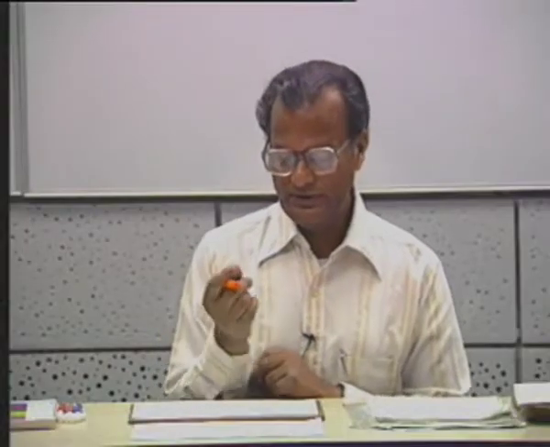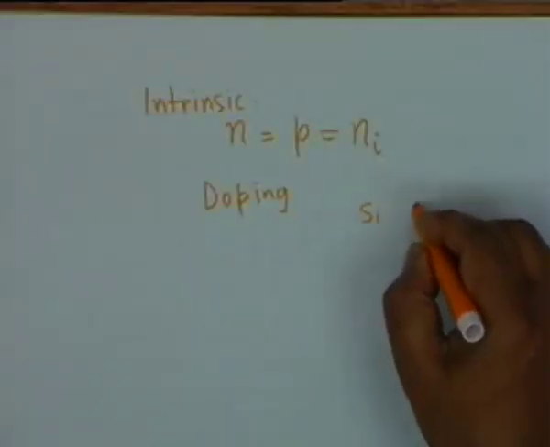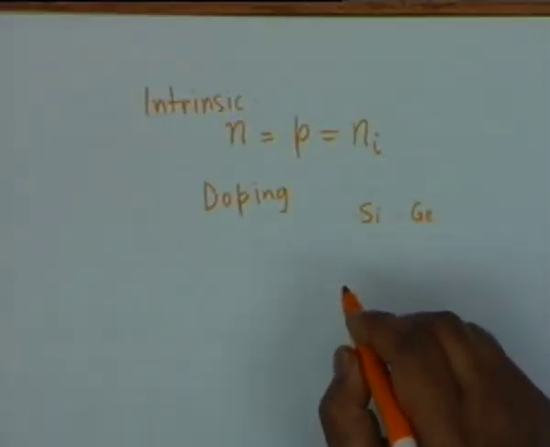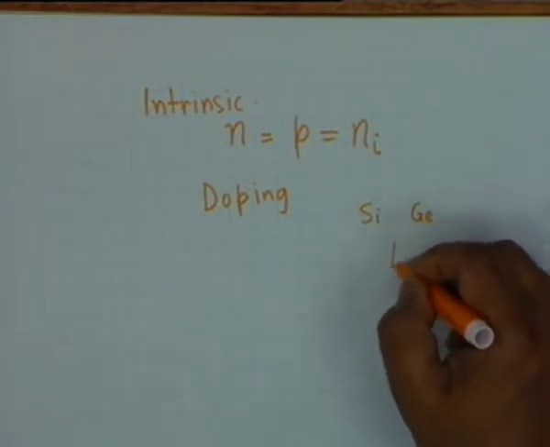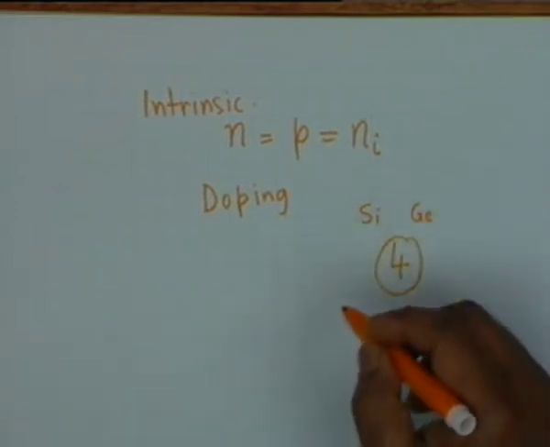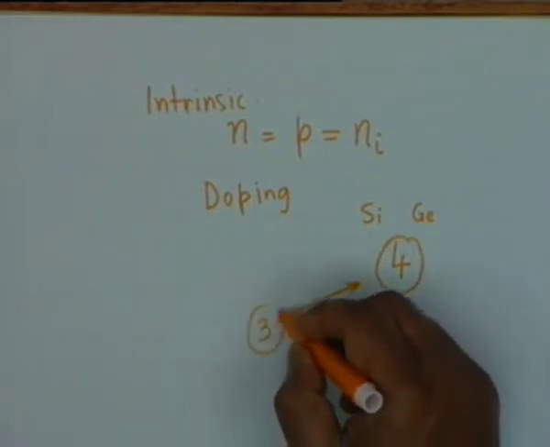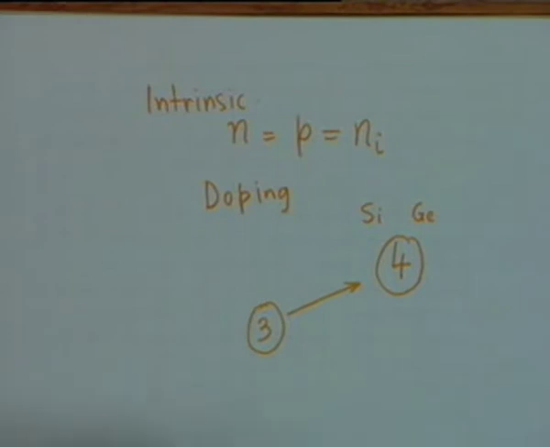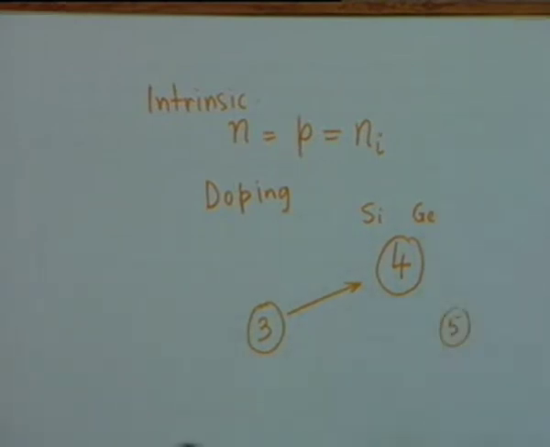We have also seen that doping upsets the balance between electrons and holes. For example, doping could be of two types. Silicon and germanium both are fourth column elements in the periodic table, which means that their valency is 4. We can inject either a trivalent impurity like aluminium or boron, or inject a pentavalent impurity like arsenic or phosphorus.